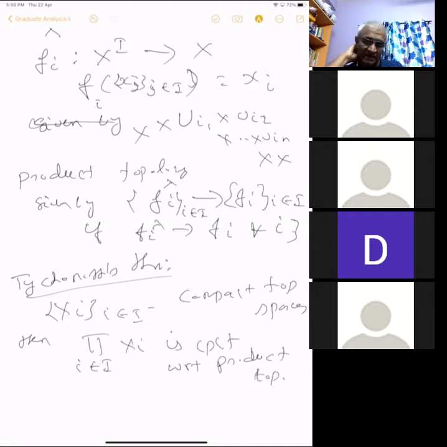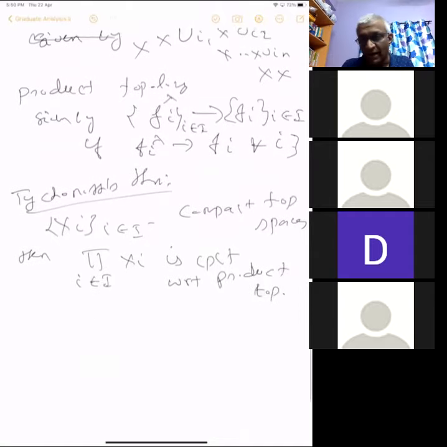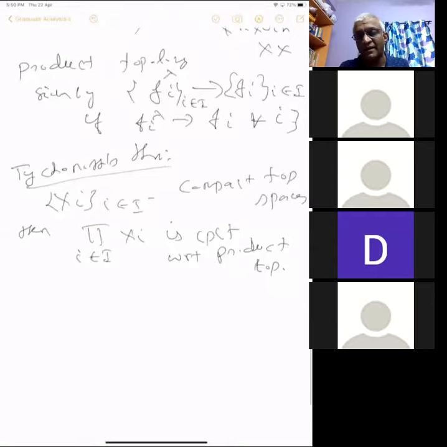It's a very strong statement, a very nice statement. This is not just about finite product or countable product. Some properties may be satisfied by all the topological spaces, and hold for finite direct products, but will not hold for infinite ones. But compactness, even if you take an infinite or uncountable product, is preserved. But you have to use the product topology.